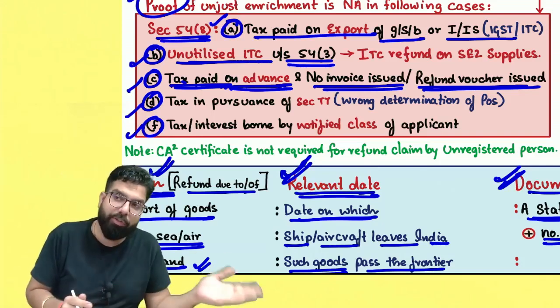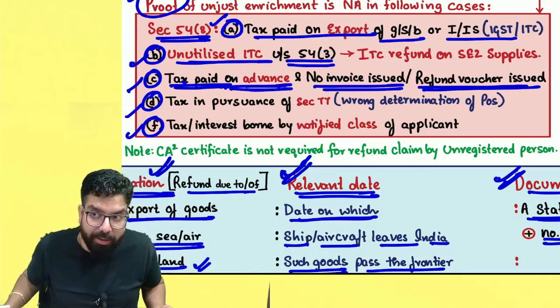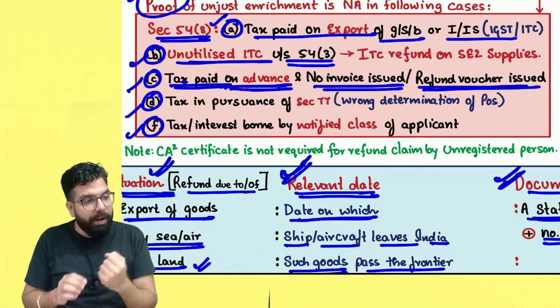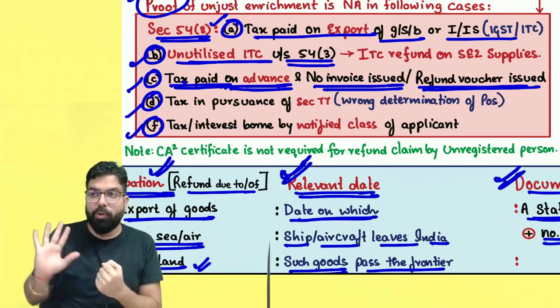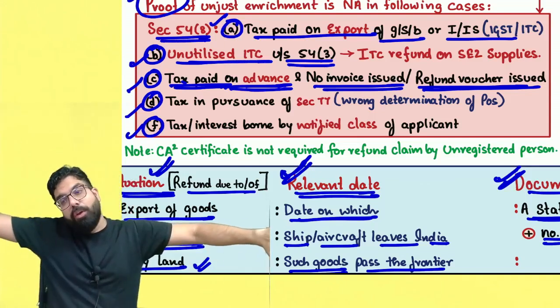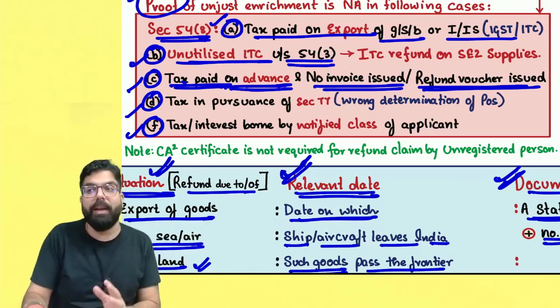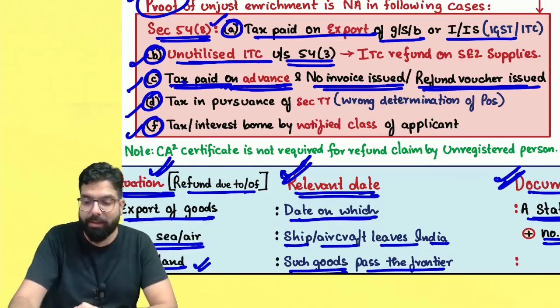Now, sir, I did not issue any invoice and I have issued a refund voucher. Government will refund the tax to me. I hope you guys remember. Sir, if you have gone ahead and received an advance and you have paid the GST to the government, now if you go ahead and refund the advance, you will issue a refund voucher. You have to file a refund application and government will go ahead and give you the refund. In that scenario, you don't have to give any proof of unjust enrichment.